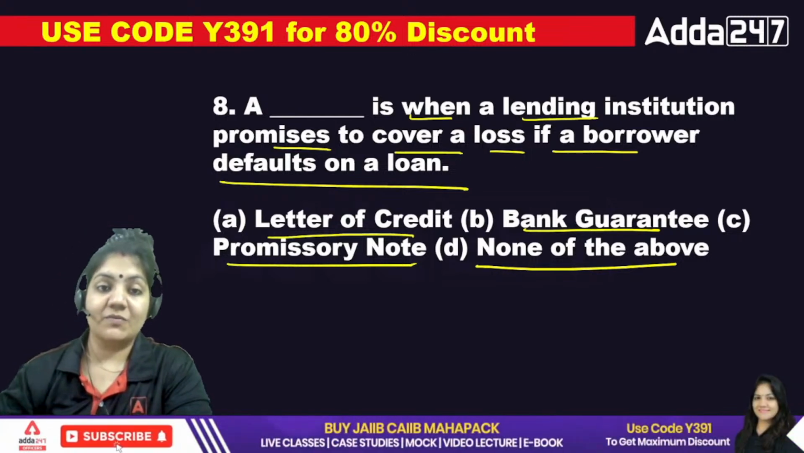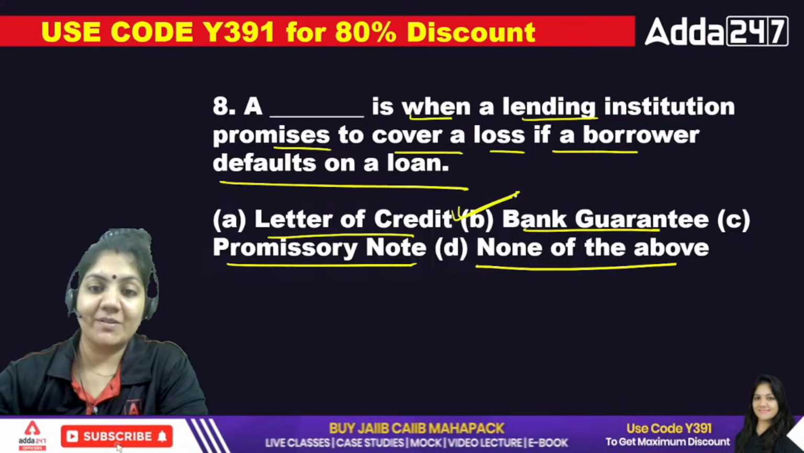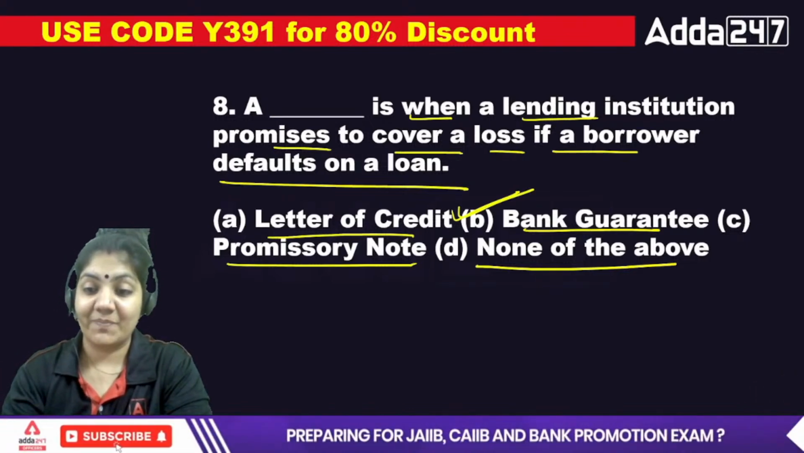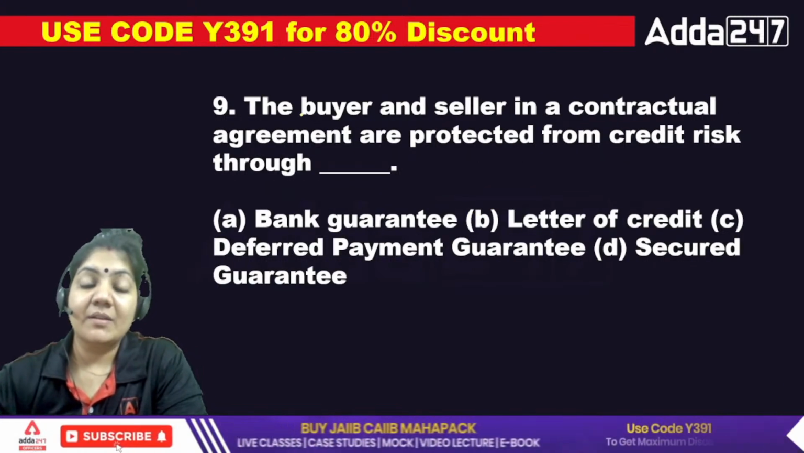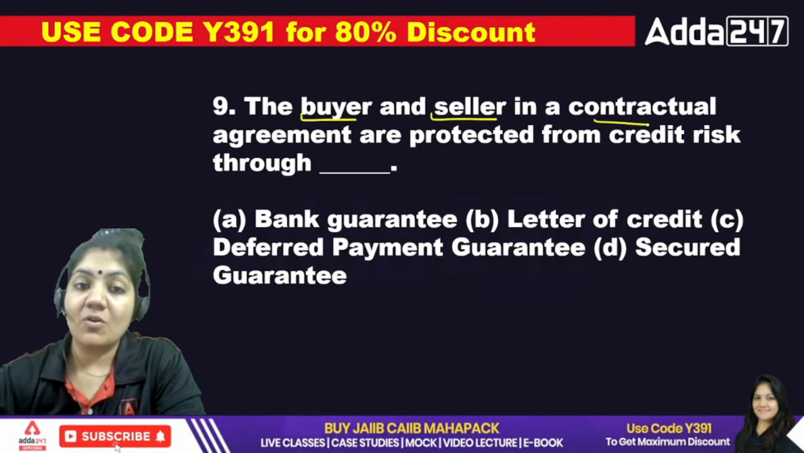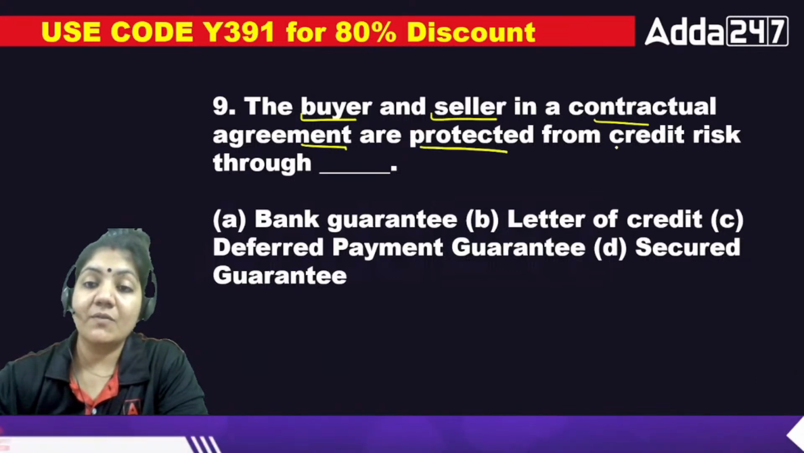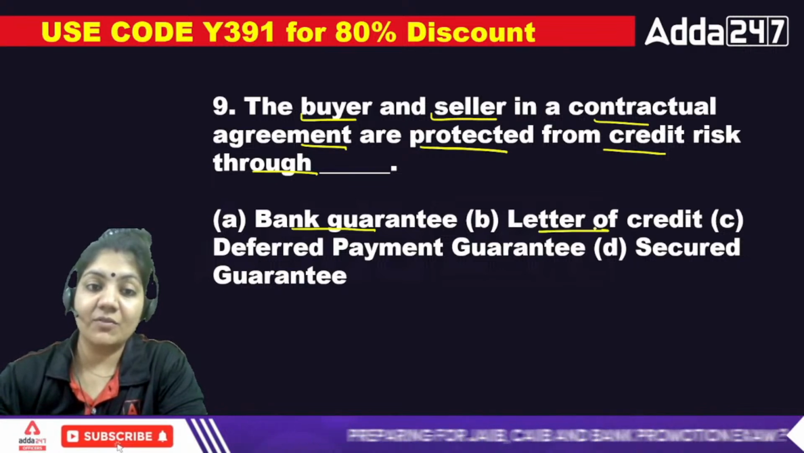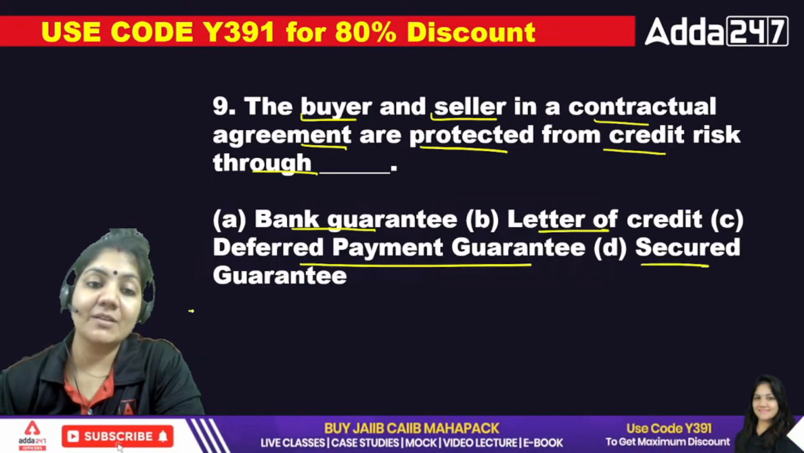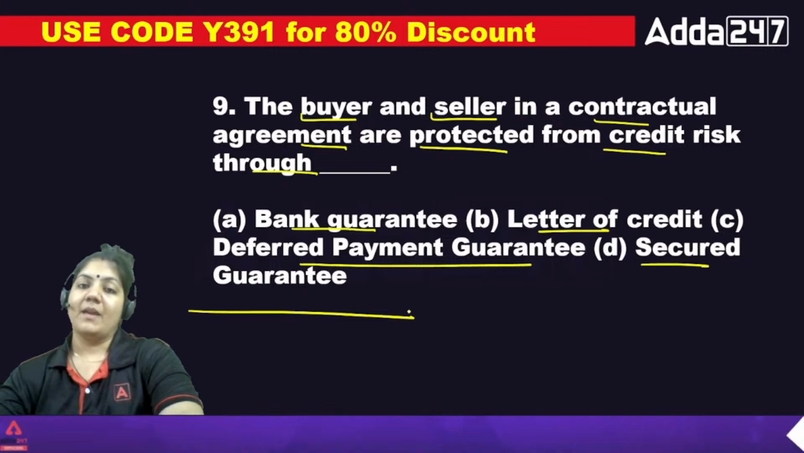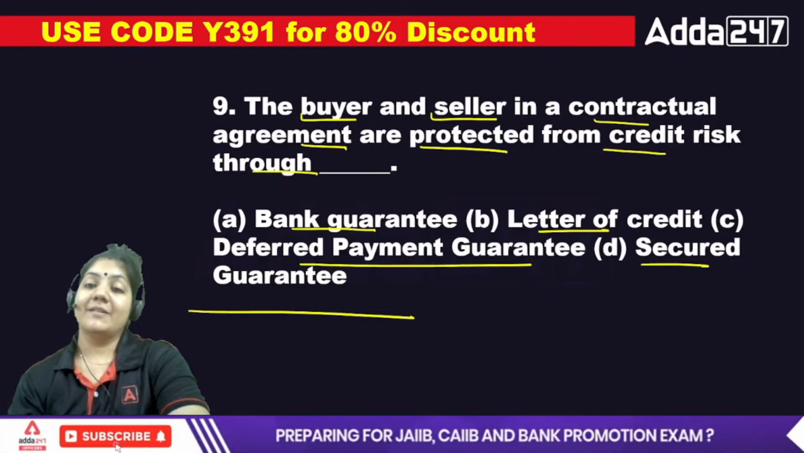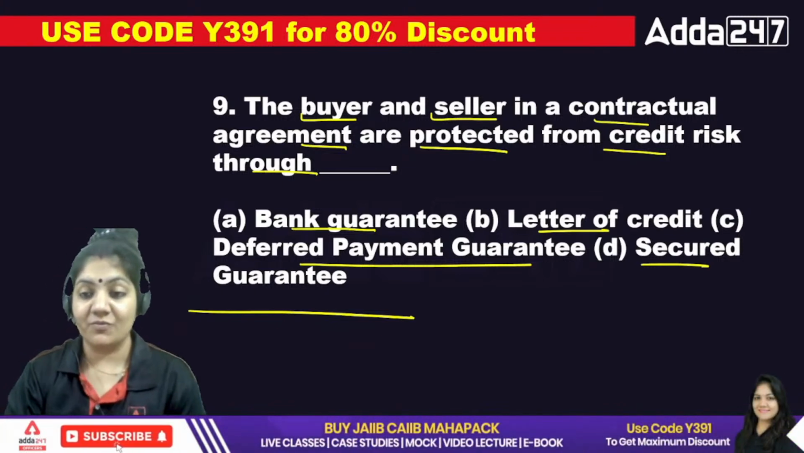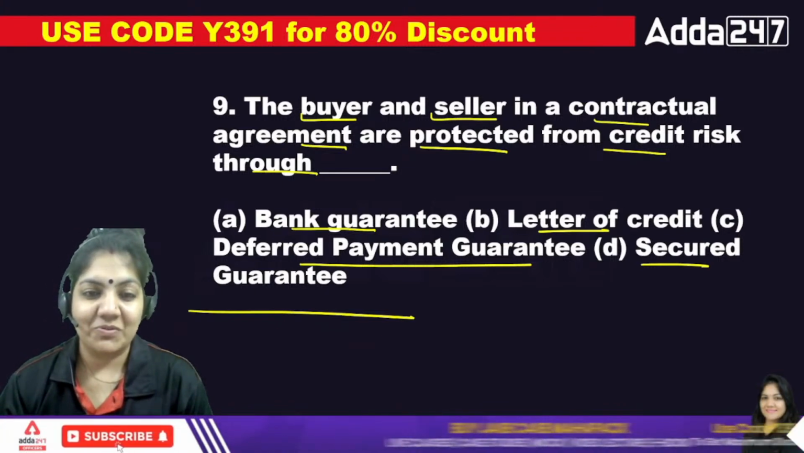So for the eighth one, the exact answer is, obviously, bank guarantee. Same question, but in another language. Next, the buyer and the seller in a contractual agreement are protected from the credit risk through bank guarantee, letter of credit, deferred payment guarantee, or secured guarantee. The buyer and the seller in a contractual agreement are protected from the credit risk through what? It's a very good question.